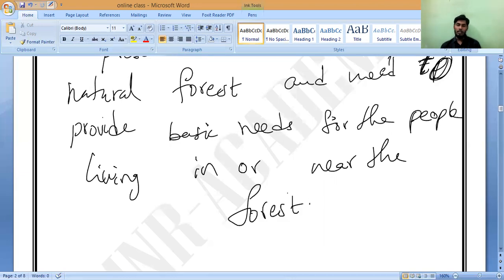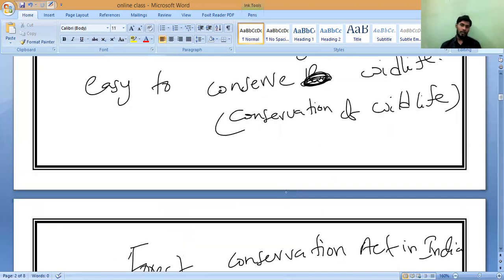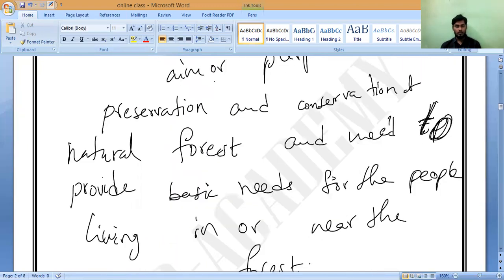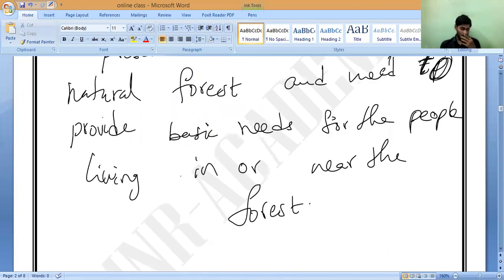Do you understand, Chaitanya? Johan? Yes, sir. Write it. So this is the purpose of FCAI, Forest Conservation Act of India. Okay? Note it down. Yes, sir. So this is all about this chapter.